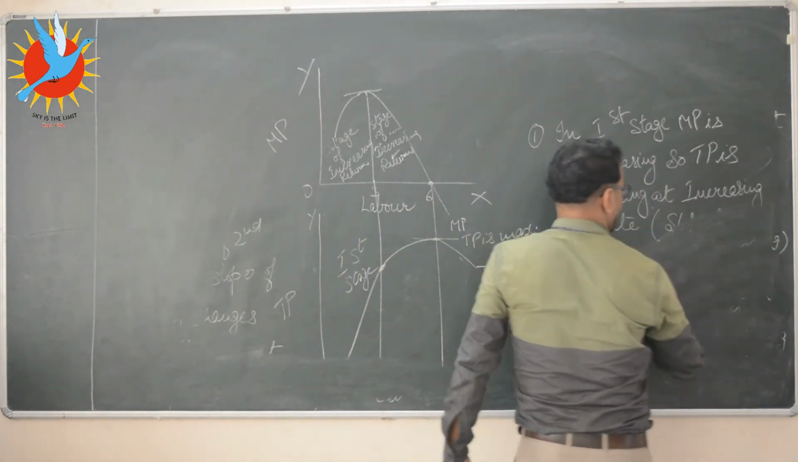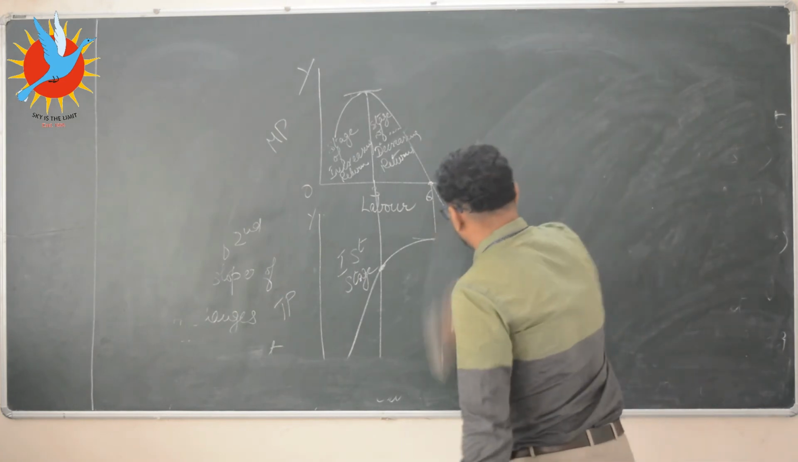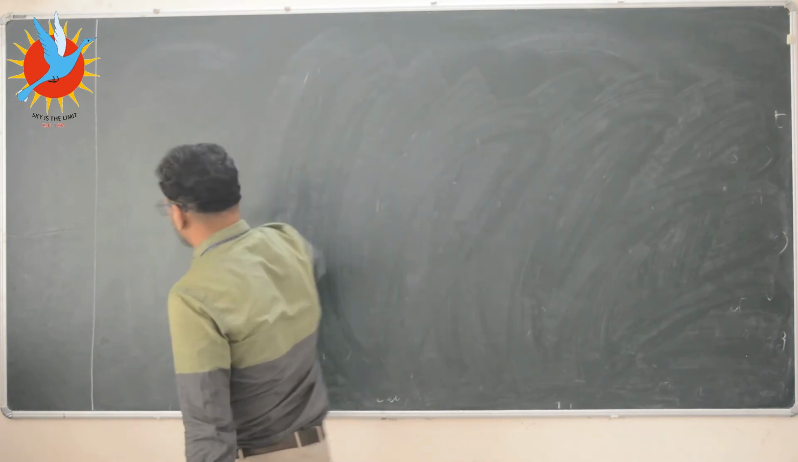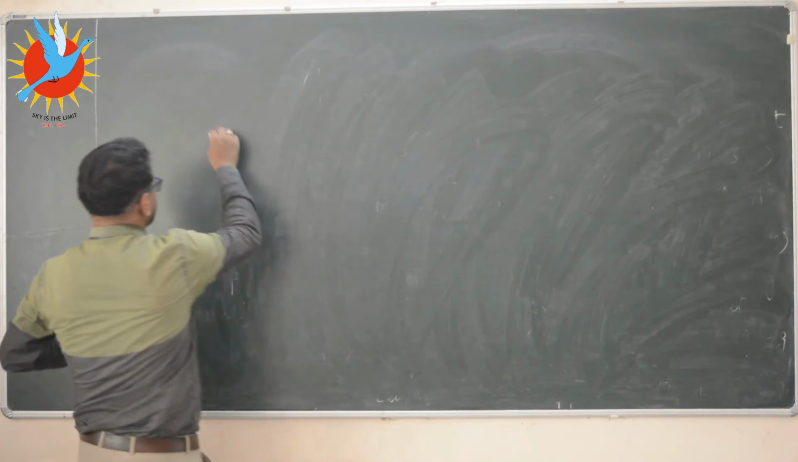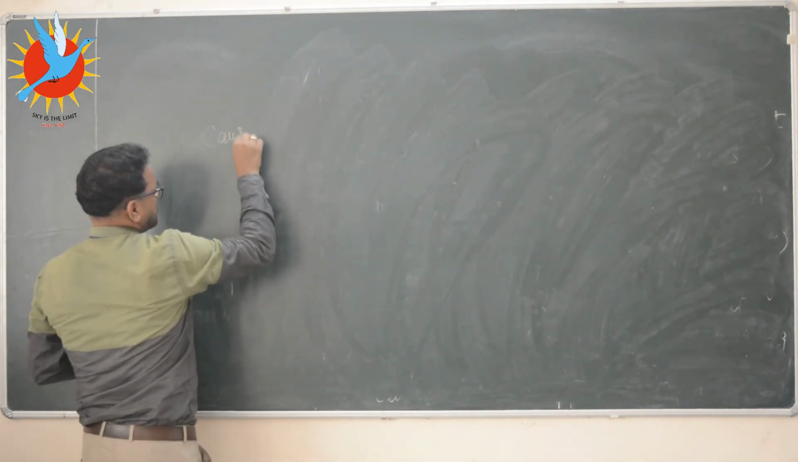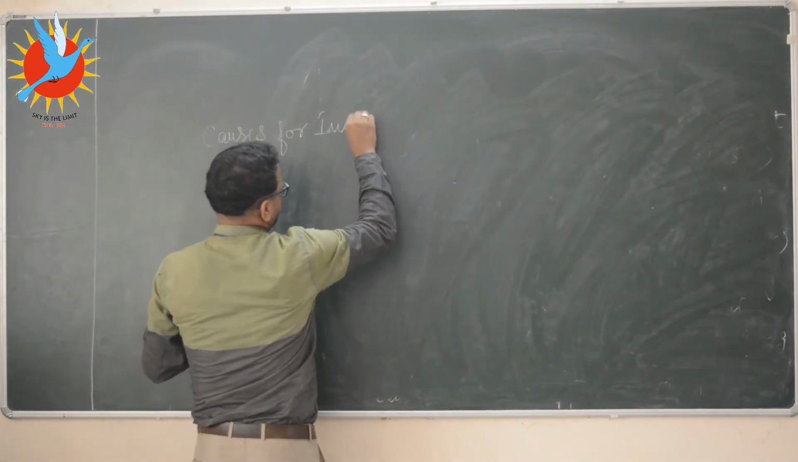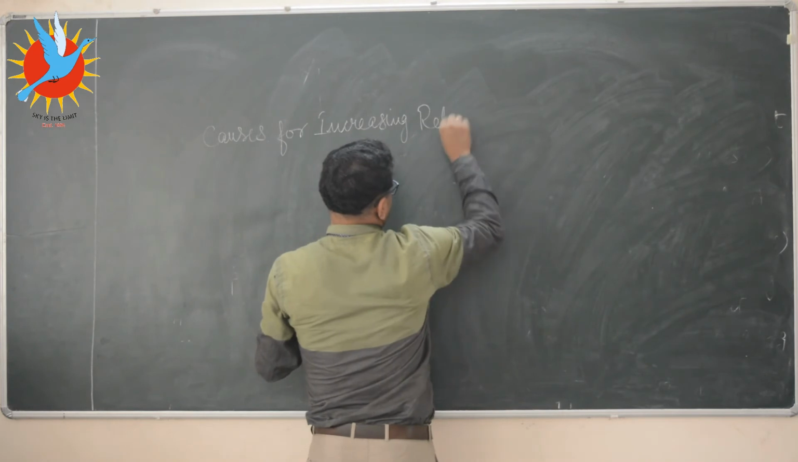Now let us see what are the causes for these increasing returns and decreasing returns. This is the most important question from this chapter, relation between TP and MP and the law of variable proportion. So what are the causes for increasing returns in the first stage?